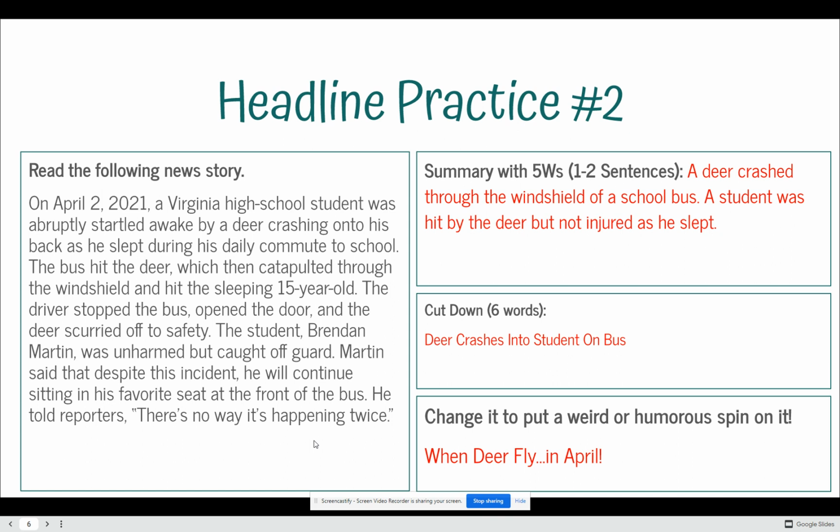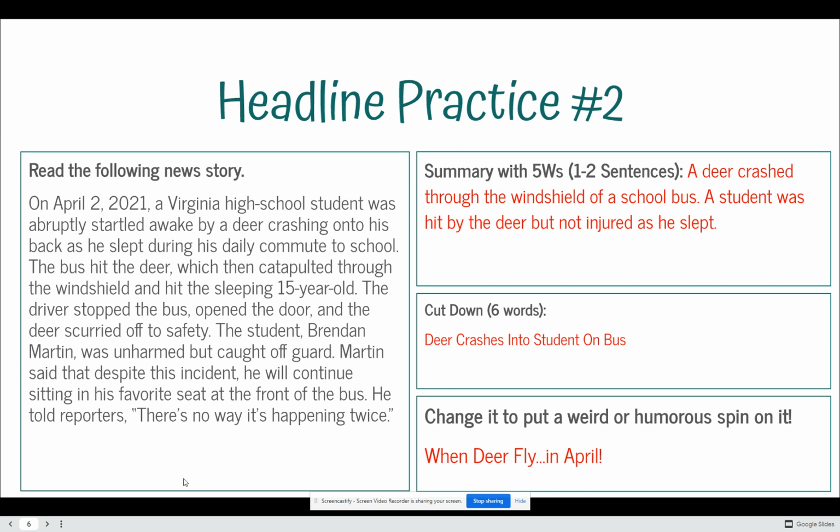Practice number 2. On April 2nd in 2021, a Virginia high school student was abruptly startled awake by a deer crashing onto his back as he slept during his daily commute to school. The bus hit the deer, which then catapulted through the windshield and hit the sleeping 15-year-old. The driver stopped the bus, opened the door, and the deer scurried off to safety. The student, Brendan Martin, was unharmed but caught off guard. Martin said that despite this incident, he will continue sitting in his favorite seat at the front of the bus. He told reporters, "There's no way it's happening twice."